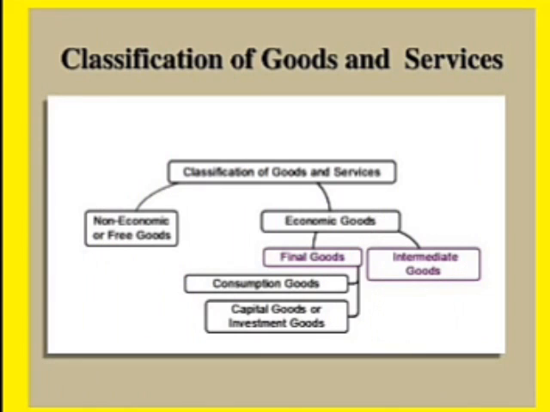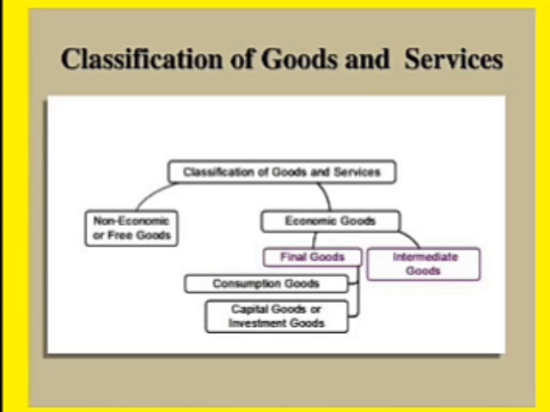If we talk about the classification of goods and services, goods are mainly defined in two types: economic goods and non-economic goods. Economic goods have two types: final goods and intermediate goods. And again, final goods are defined in two types: consumption goods and capital goods. There is no need to discuss the non-economic good, because the non-economic good is not involved in economic activity, so we have to only concentrate on the economic goods.